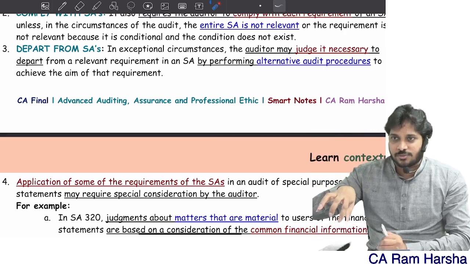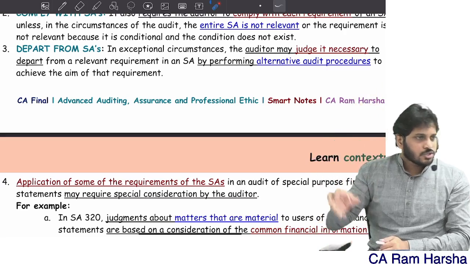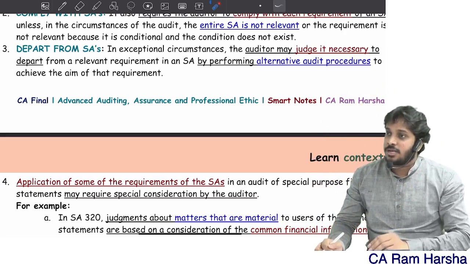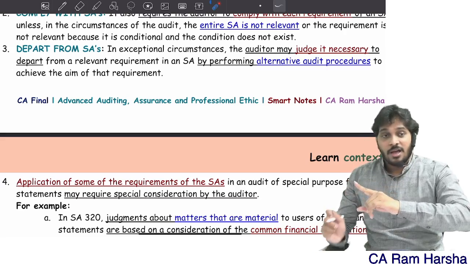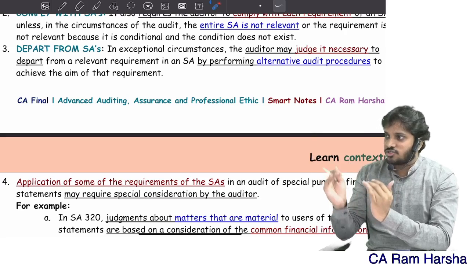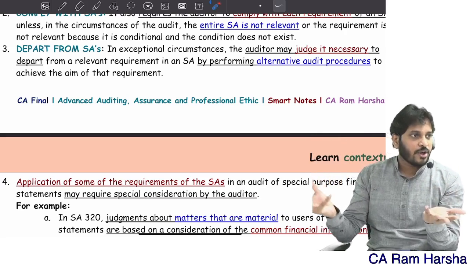So what are their consequences? All that you try to identify. They are giving procedures to achieve this objective. Sometimes you may not follow one of the procedures given there. For example, external legal counsel, you need to talk. You didn't follow that. Why didn't you follow?